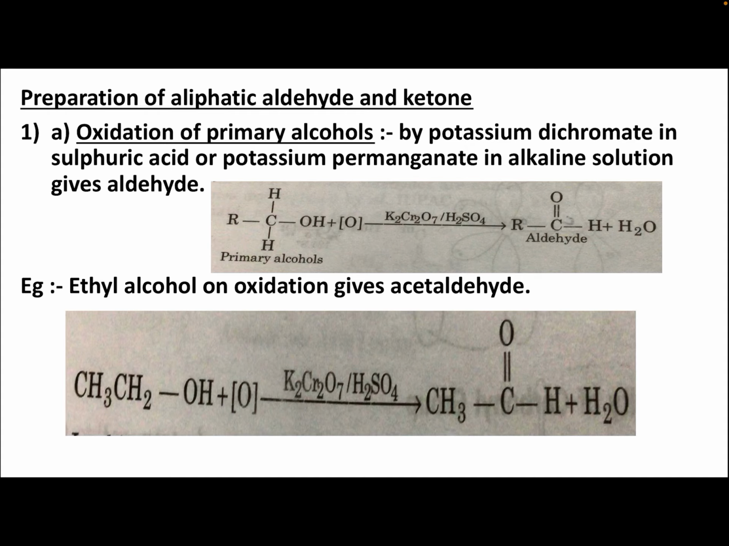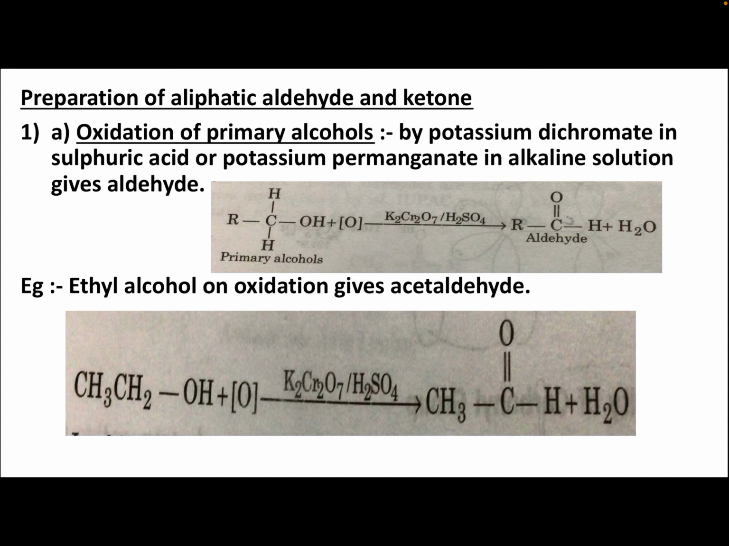Primary alcohol RCH2OH, with nascent oxygen on the arrow, K2Cr2O7 over H2SO4, that is potassium dichromate in acidic medium, gives RC double bond O H, that is aldehyde, plus H2O. This is the fundamental reaction.